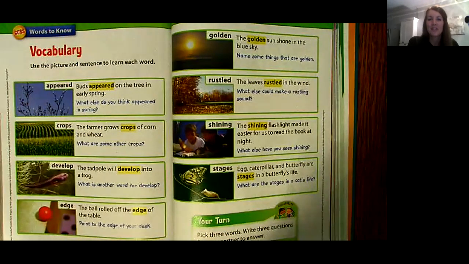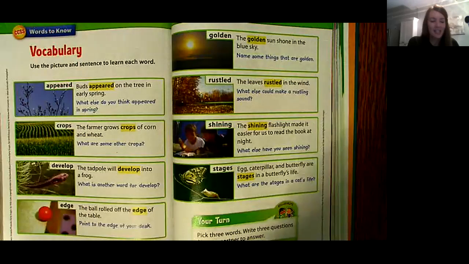Word number 6 is rustled. The leaves rustled in the wind. Rustled means a soft crackling noise. So when the leaves on the tree are blowing in the wind, it would make that rustling noise, that crunch, that crackling sound. What else could make a rustling sound? Think about if you're outside in nature, is there anything else you could think of that would make that soft crackling noise?